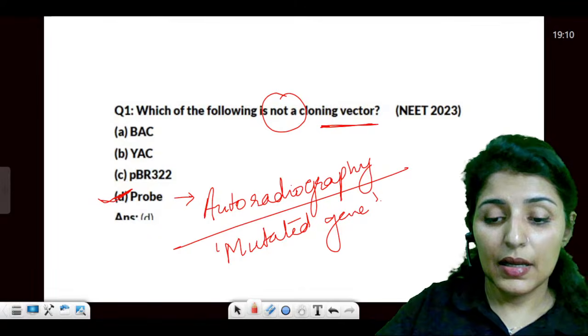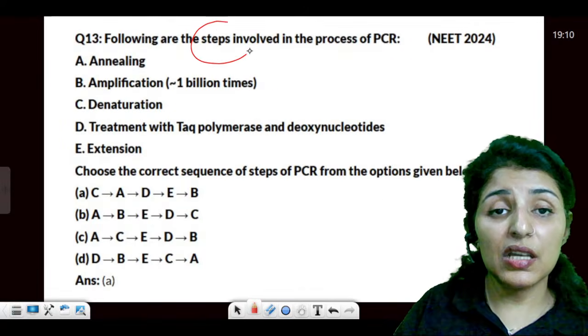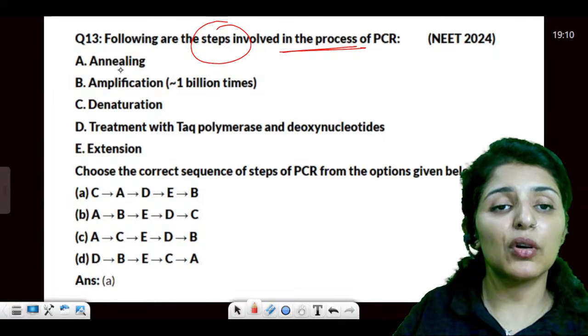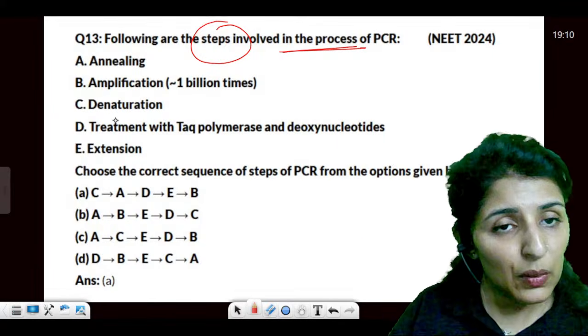All right, guys. Moving here to the next question, steps involved in the process of PCR. Again, PCR is another favorite topic. So the steps are in this sequence.